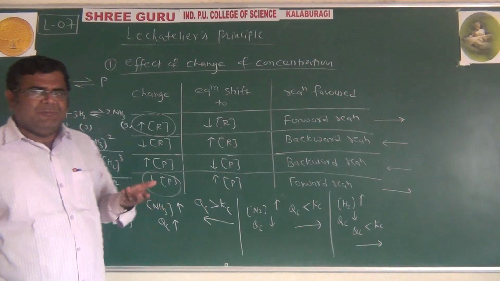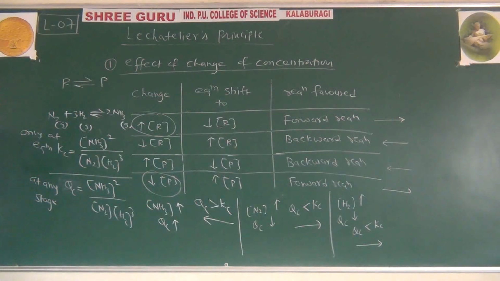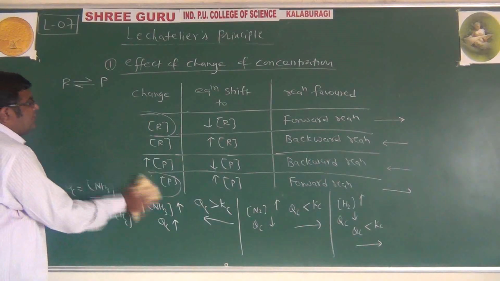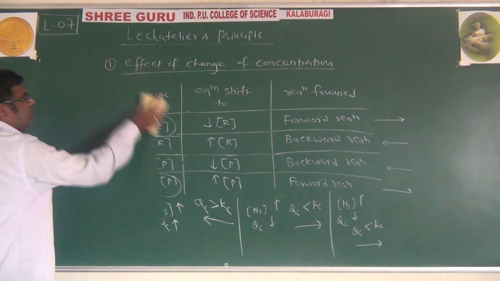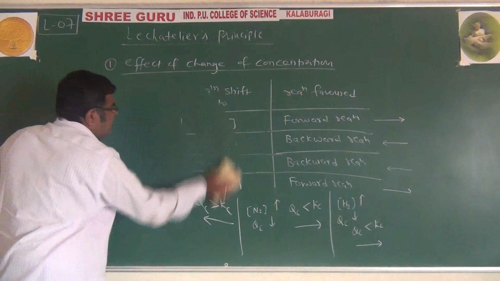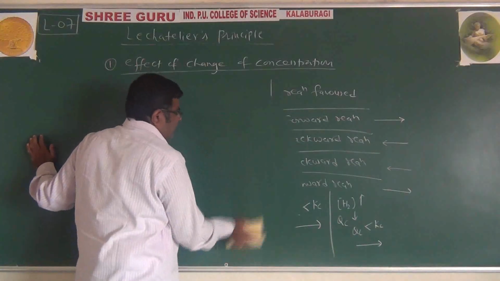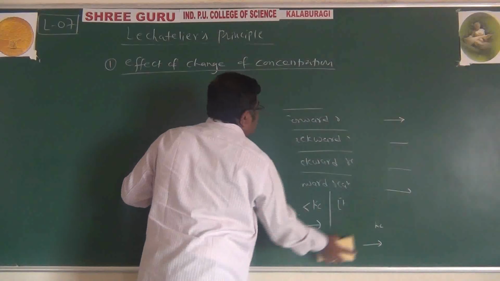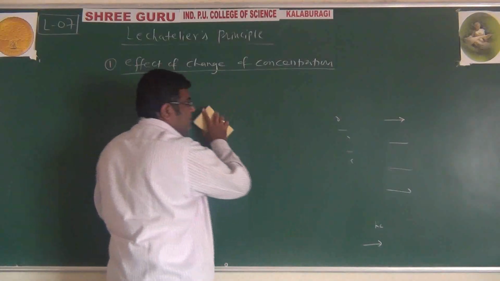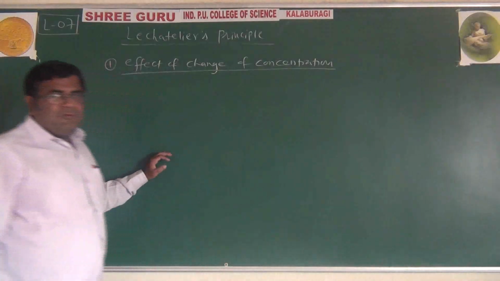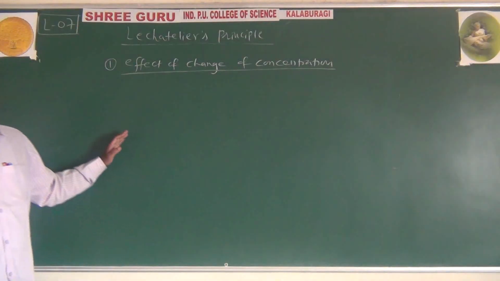You already know it because we have been talking about these directions since the first class of equilibrium. So this is the effect of change in concentration. Increase the concentration of reactant and the reaction will go in the forward direction. Increase the concentration of product and the reaction will go in the reverse direction. That table I have just now explained.